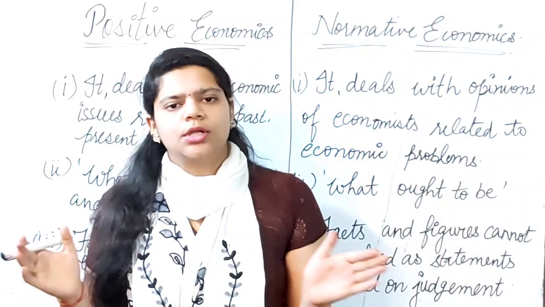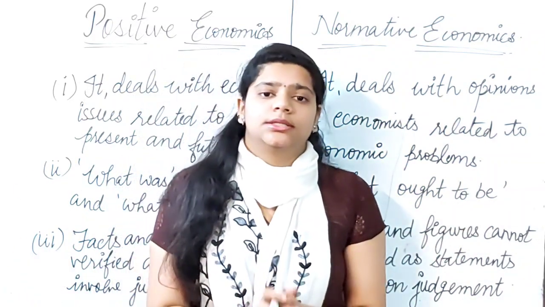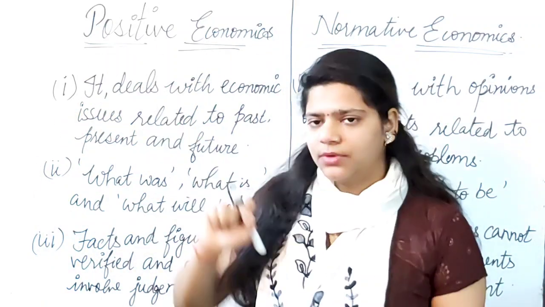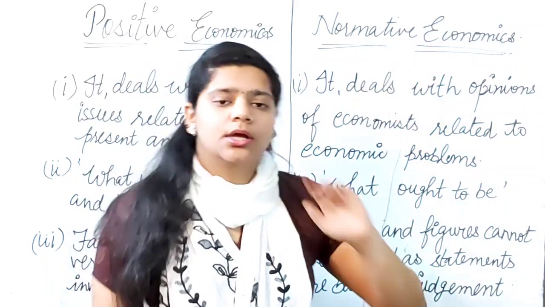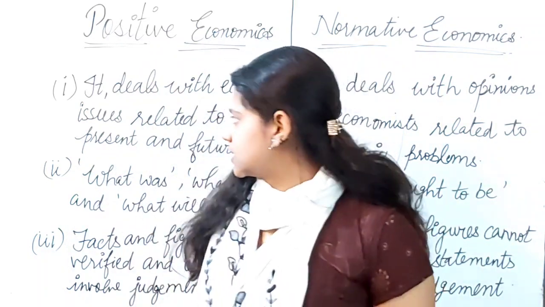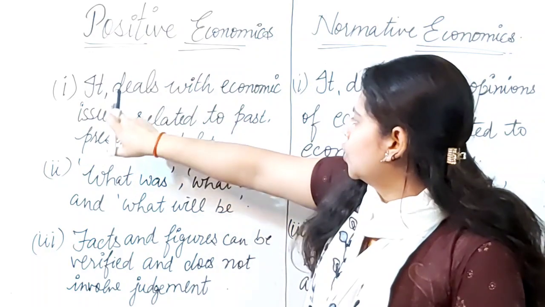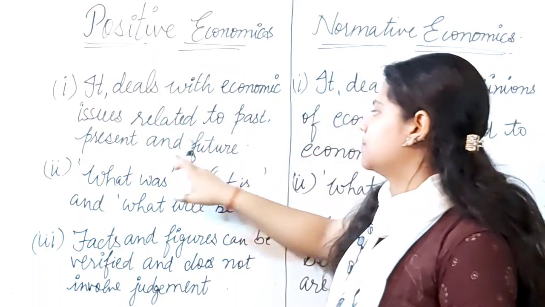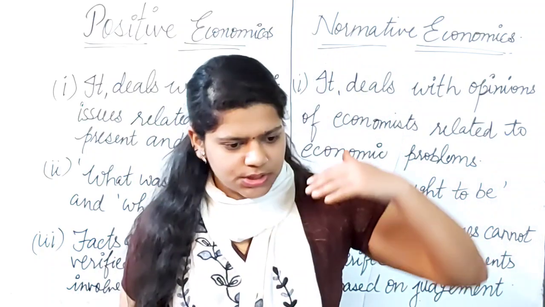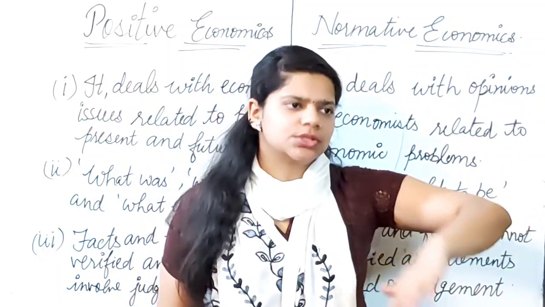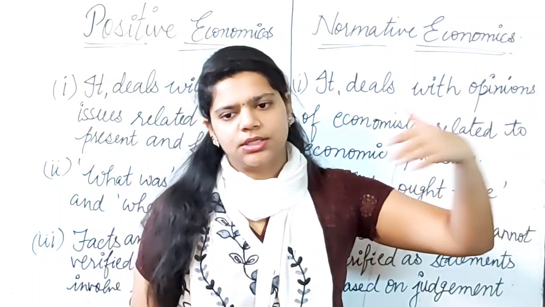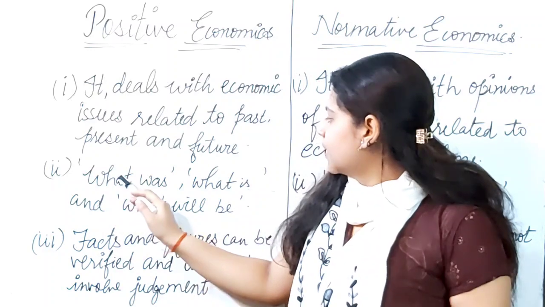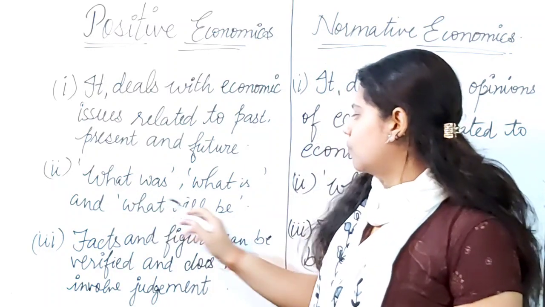So just to resolve this confusion, there are two types of economics again. The one is positive economics and the second one is normative economics, right? See, positive economics deals with the economic issues related to past, present and future. That means you can study about the present condition, you can study about the past condition, you can even know about the future condition. See, next thing, what was, what is and what will be.